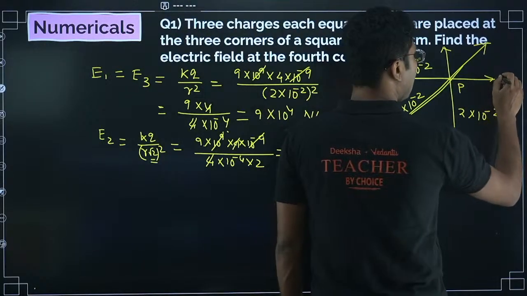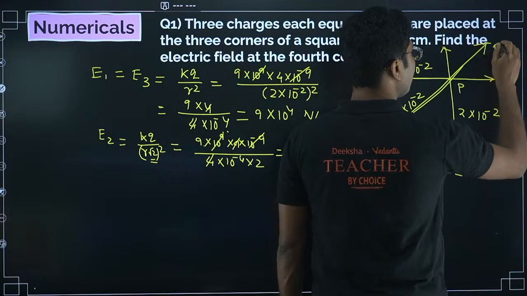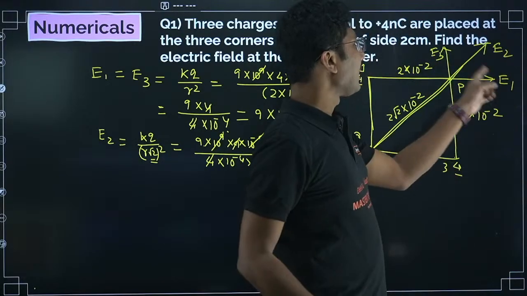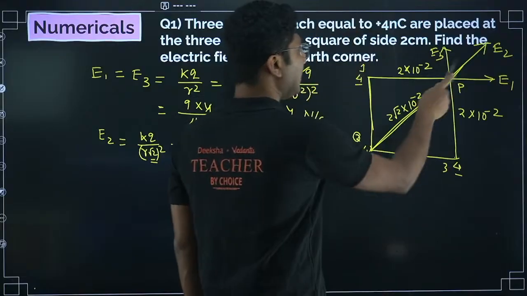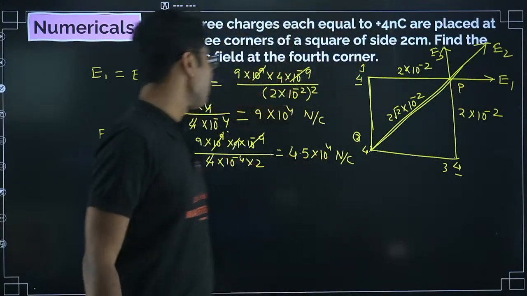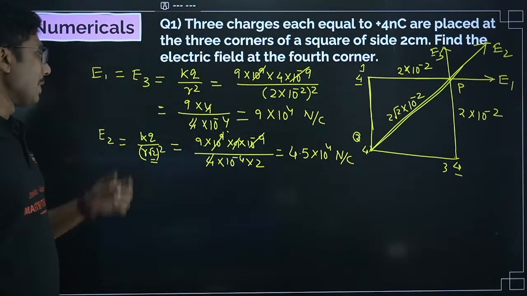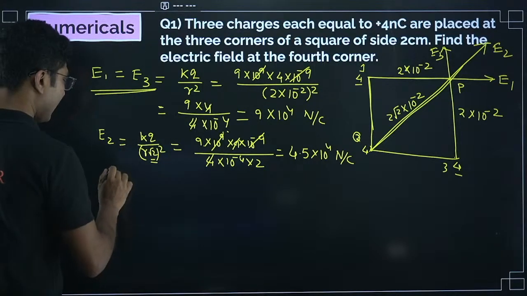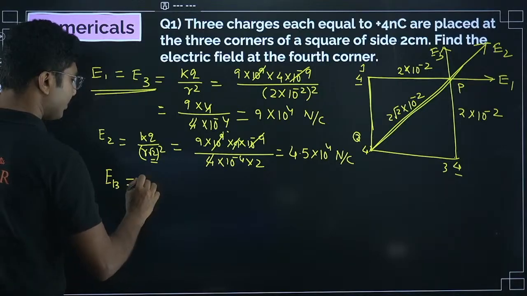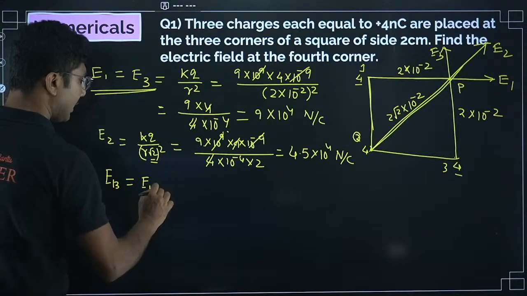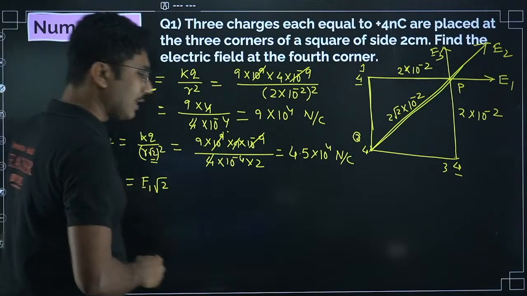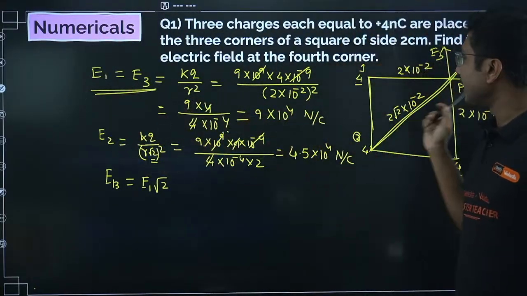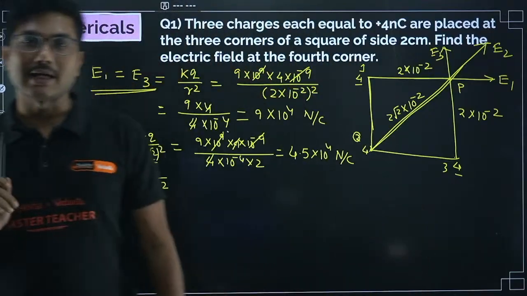Now this is our E1, this is E2, and this is E3. If you see, E1 and E3 are perpendicular, and their magnitude is also the same. So the sum of E1 and E3 will be equal to, take any one magnitude times root 2. This shortcut is only applicable when both the magnitudes are the same and the vectors are perpendicular. This is a shortcut trick that I am teaching you.